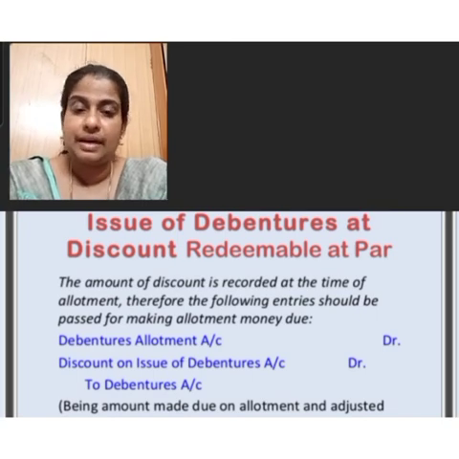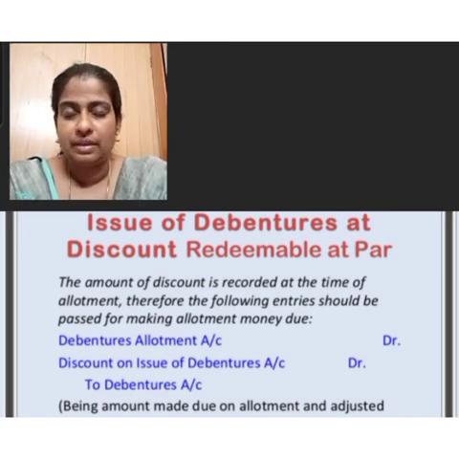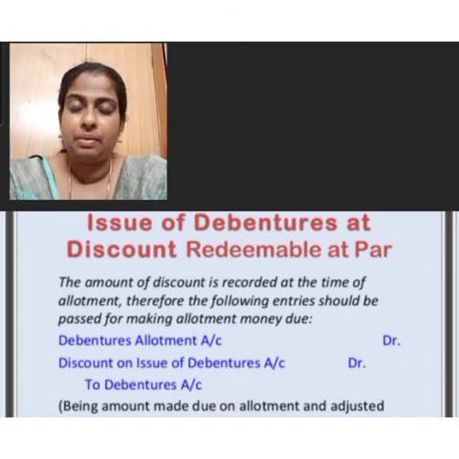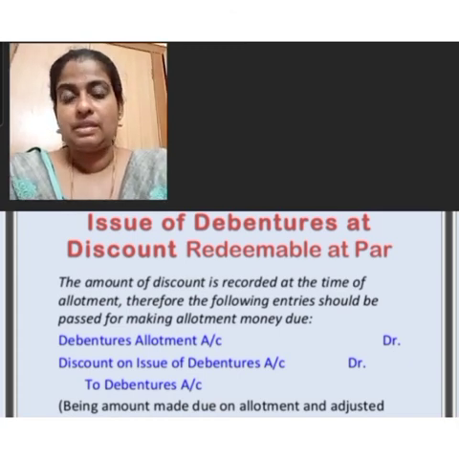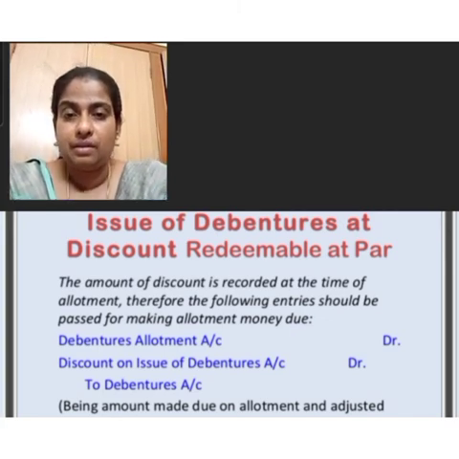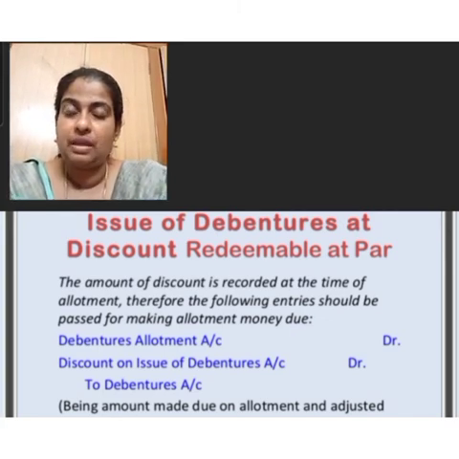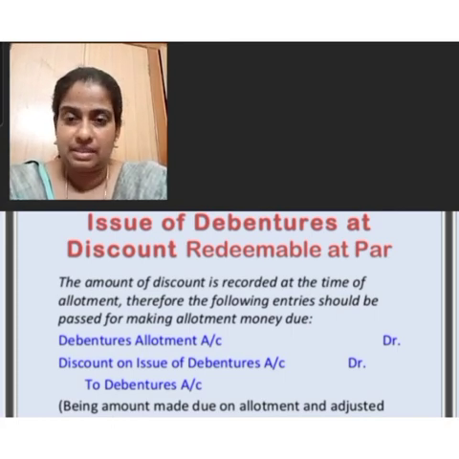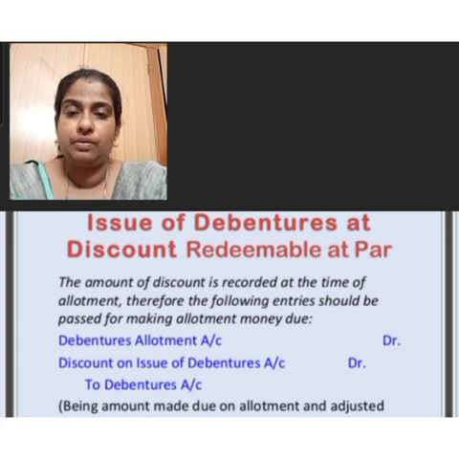These debentures are redeemable at par, so there is no need to add loss on issue of debenture and premium on redemption of debenture. So the redemption entry will be debenture application account debit with an amount of 90, discount on issue of debenture account amount of 10, to debenture account 100, the face value or nominal value.